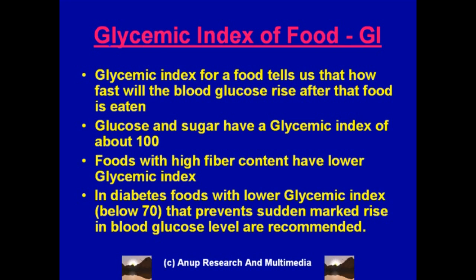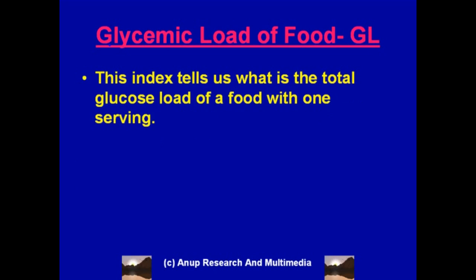There is another term called glycemic load, and glycemic load is the total amount of glucose load when a food is eaten. We have discussed both these terms in much more detail in the presentation called Diet and Diabetes.